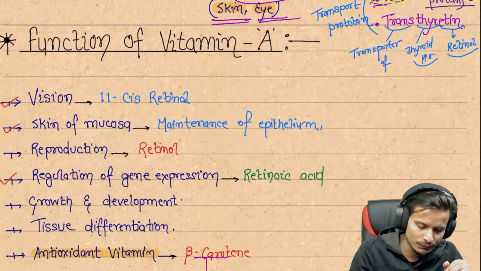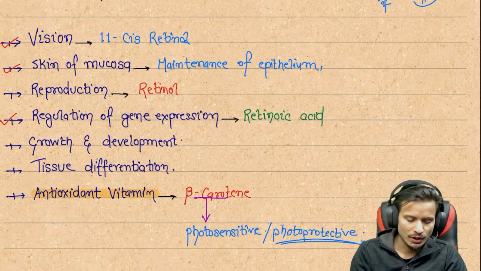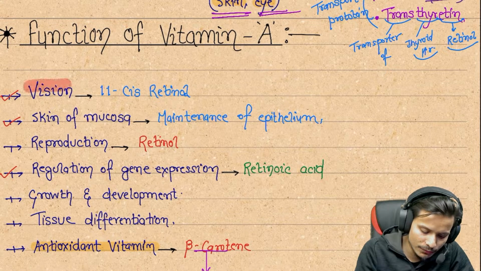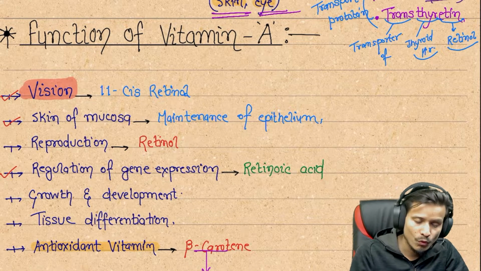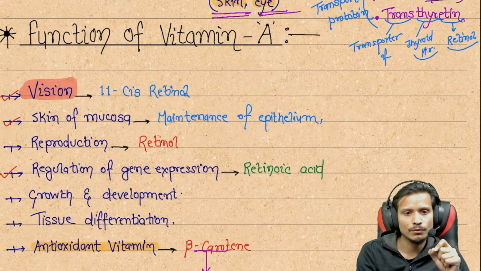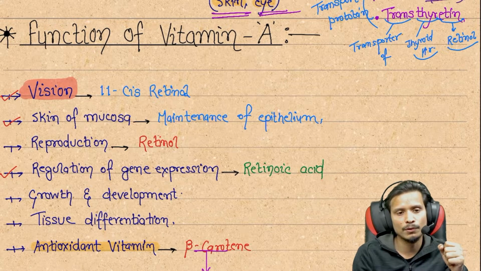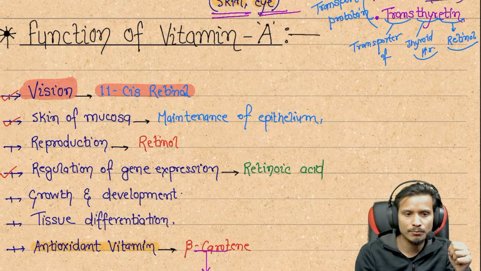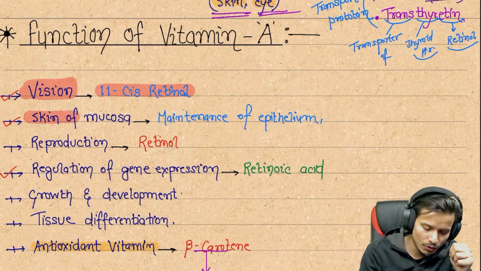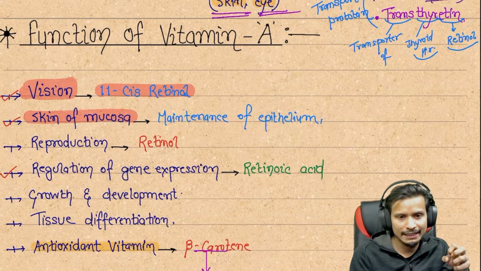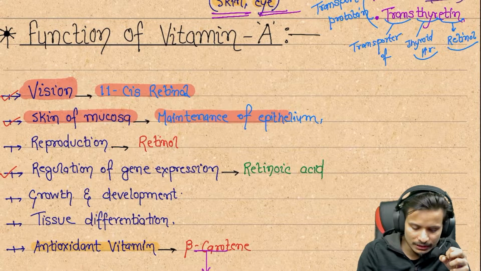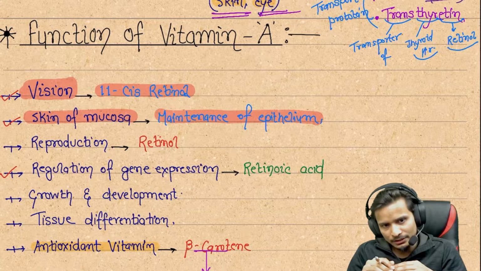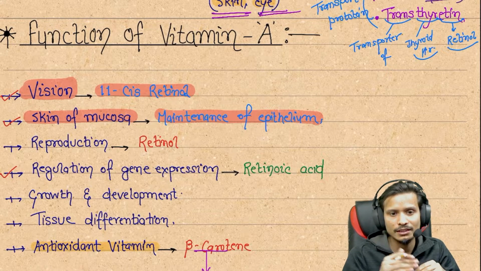Next, we can see the functions of vitamin A. The first one is its main role in vision. The main form of vitamin A performing its action in vision is 11-cis retinol. It's very important here. Next is skin and mucosa, where the maintenance of the epithelium is done by this vitamin. So vitamin A deficiency leads to desquamation of the epithelium. The maintenance of the epithelium is basically done by vitamin A.